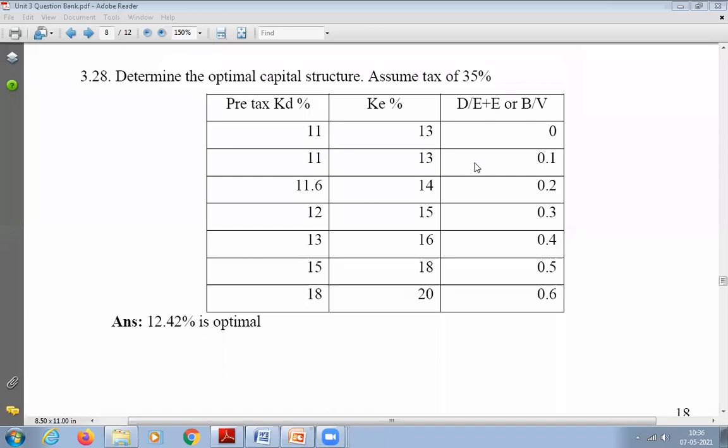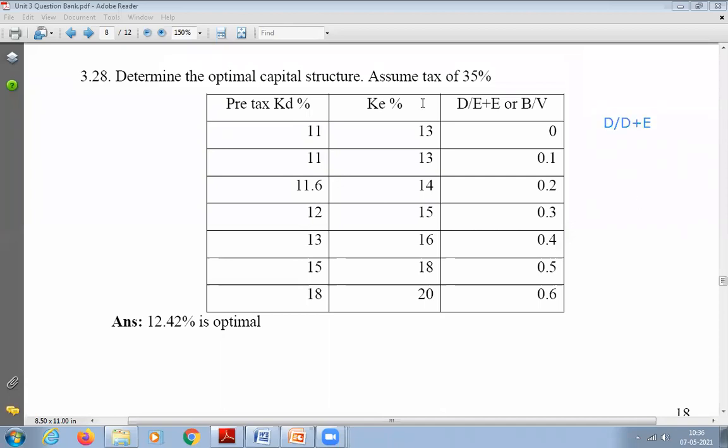Actually, there is a mistake here. This is D divided by D plus E. Are you able to see? This E is wrong, so you can remove this. It is D divided by D plus E. That means the debt percentage in the overall capital structure. That's the meaning of that.